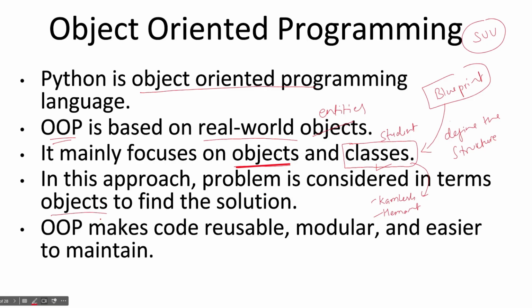So in this approach, the problem is considered in terms of objects. We solve each problem using objects, not using functions or writing simple code. We try to solve the whole problem on the basis of objects. OOP makes code reusable and modular, as I told you earlier. Your structure becomes much more modular and easier to maintain. That is why most companies write code in OOP. If you see C++, Java, any programming language, it is a very good way to organize your code, reuse your code, and structure your code. So that is why OOP is important.